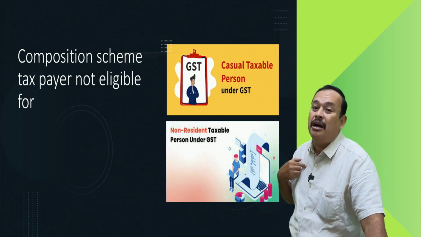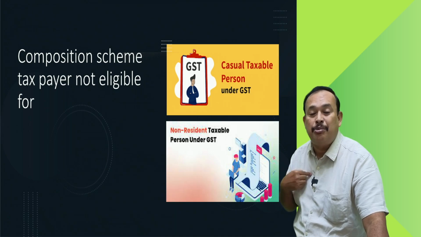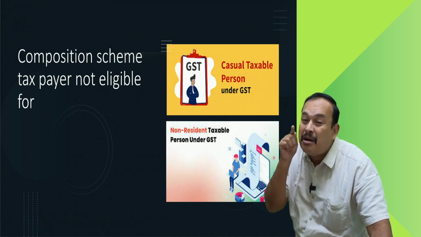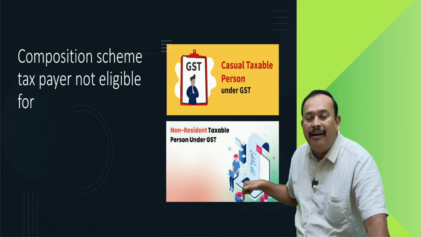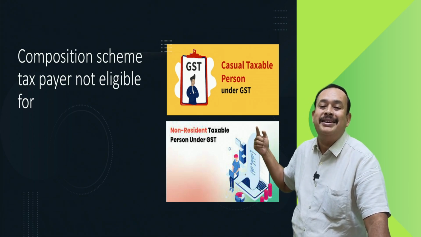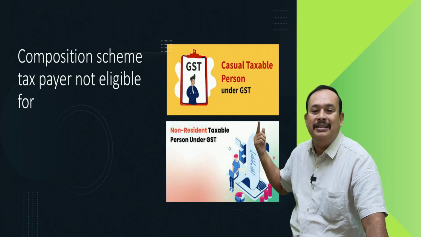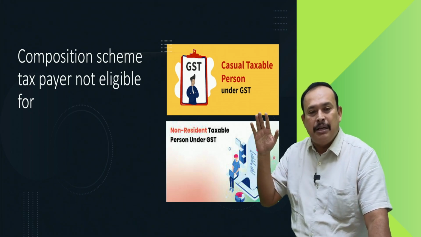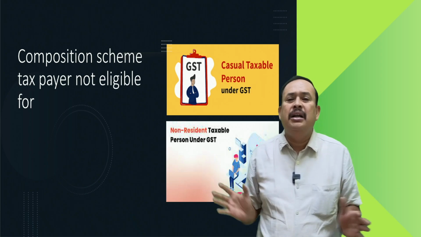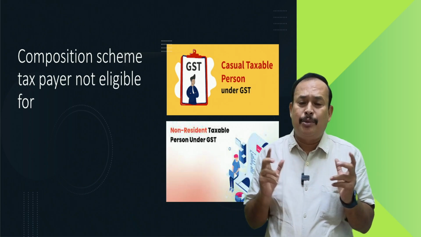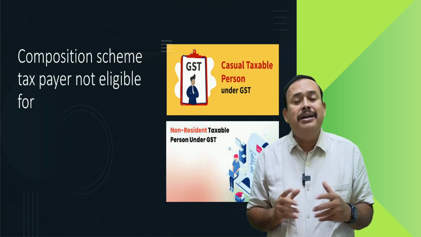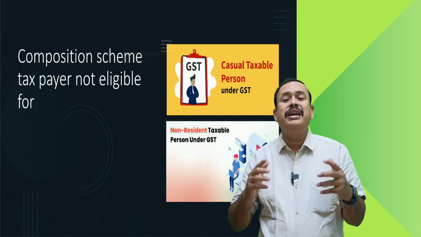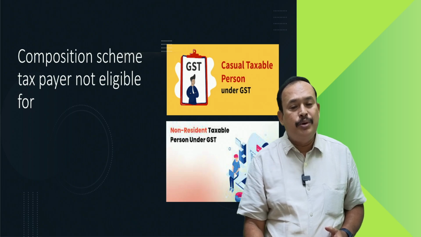Being a non-resident taxable person, you are liable to pay the normal rate of tax in India. In simple terms, a casual taxable person or a non-resident taxable person is not eligible for the composition scheme.